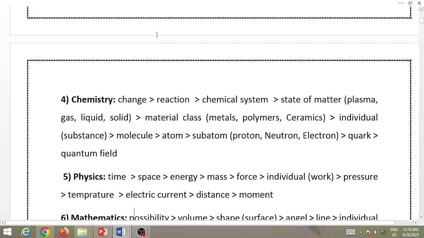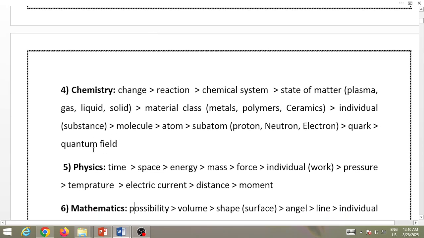So moving one level above, we enter the level of chemistry. The smallest level in chemistry is the quantum field, then quarks, then subatomic particles like protons, neutrons, and electrons. Bigger than subatoms are atoms. Bigger than atoms are molecules, some atoms together. Bigger than molecule is an individual substance. So substances can have material classes like metals, polymers, and ceramics. Bigger than material classes are states of matter like plasma, gas, liquid, solid.